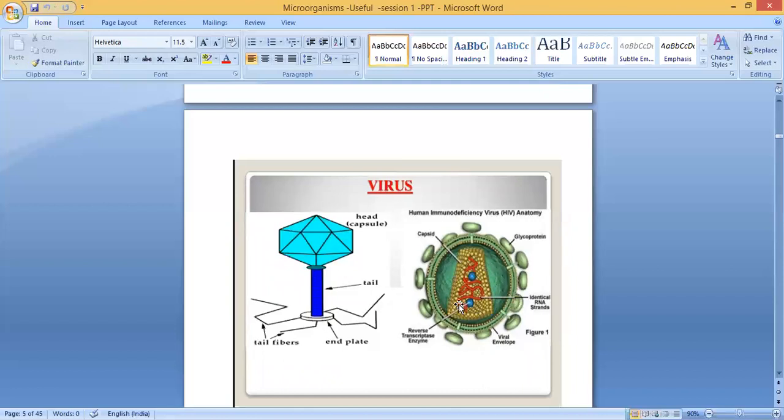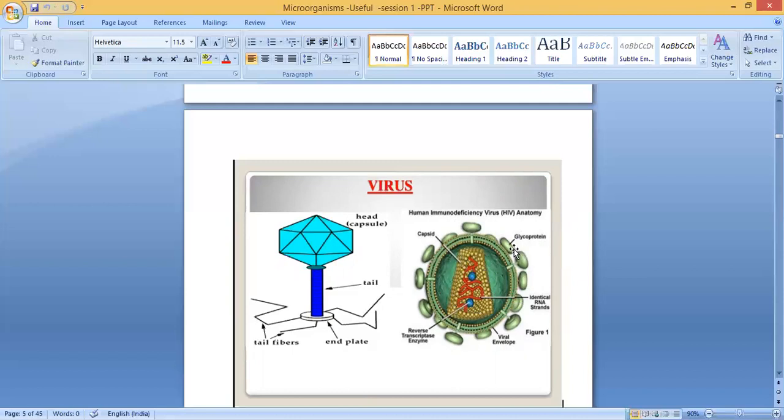So here you see this virus. It is HIV virus, human immunodeficiency virus. You would have heard it. HIV. It causes AIDS disease. What is the full form? Human immunodeficiency virus. So these are the different parts of the HIV virus.